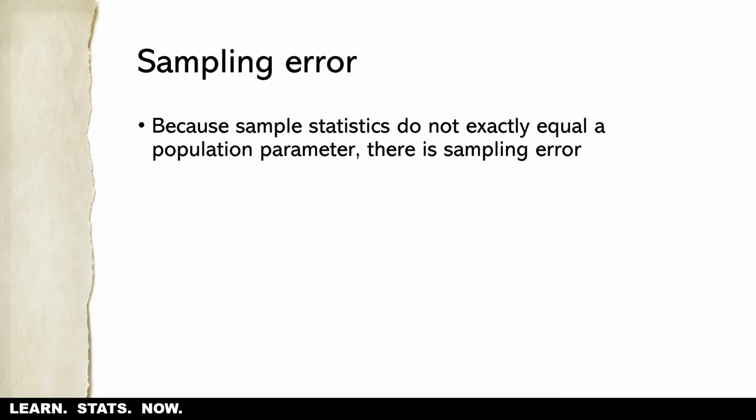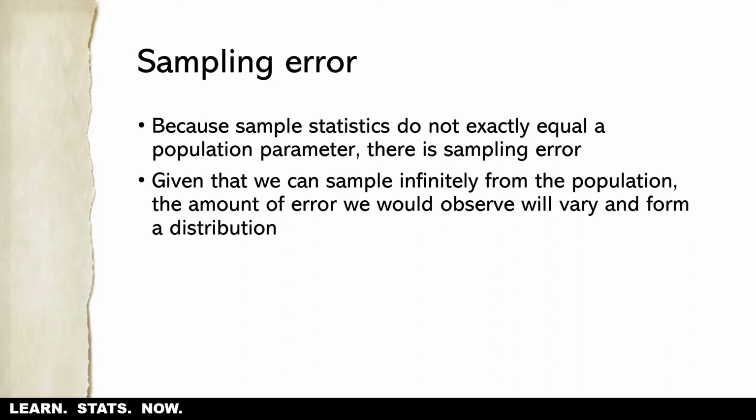And just to review, because sample statistics do not exactly equal a population parameter, we have sampling error. Again, it doesn't mean you've done anything wrong. It's always going to be there. It's just a function of taking a sample from a population. We don't expect the sample statistics to equal population parameters.